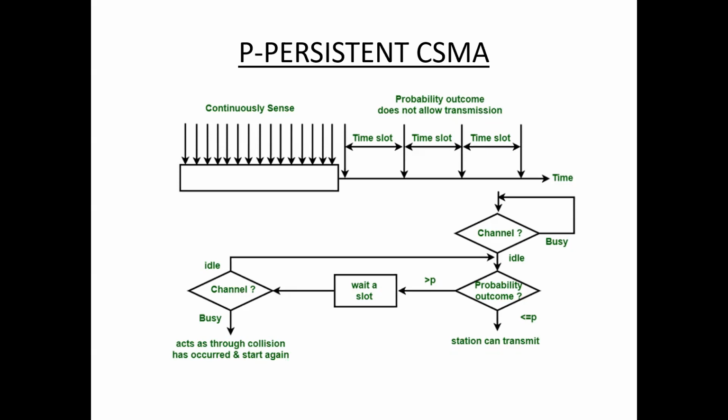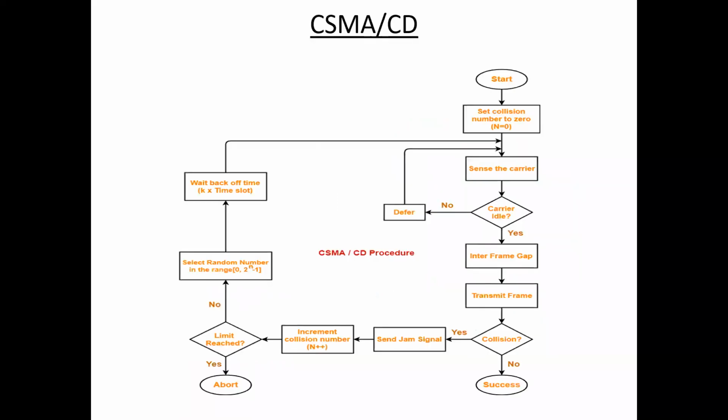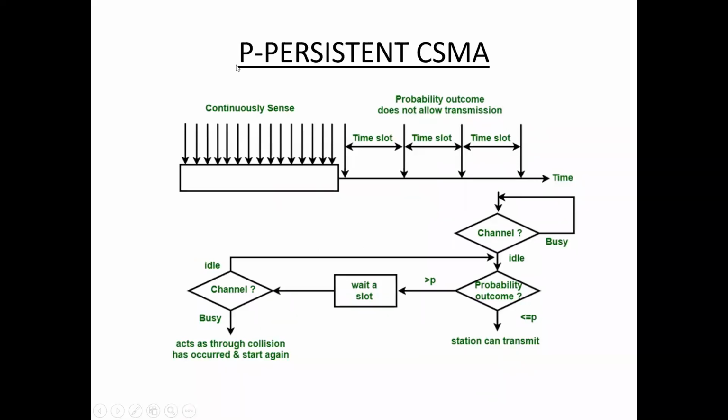This is about P persistent CSMA. Once again, in P persistent CSMA, persistent means the station continuously senses the channel, and here we take the probability P. This method is used when the channel has time slots, such that the time slot duration is equal to or greater than the maximum propagation delay time.